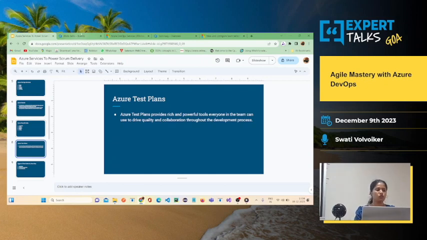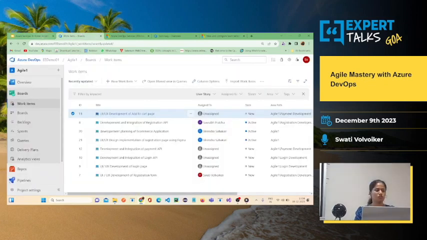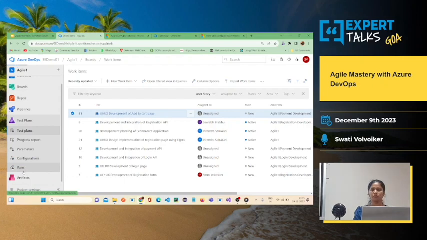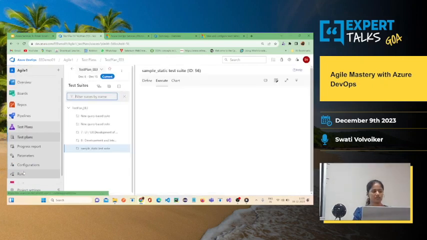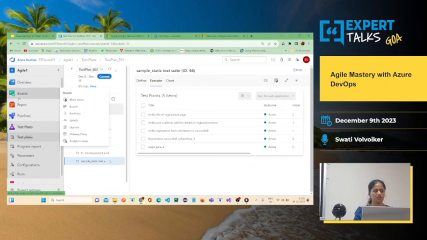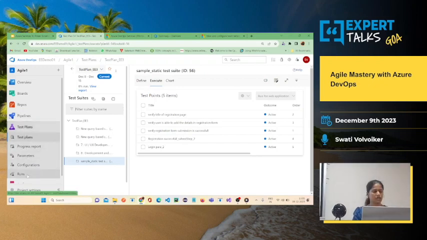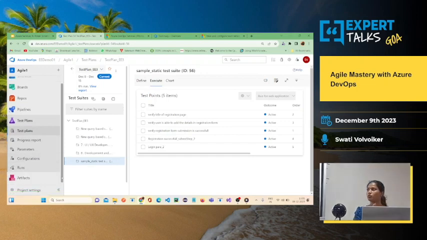Okay, mostly in other software, you will find the test plans or test labs are not present in one software itself. Okay, here you can manage your whole sprint in one software, one web application. You can maintain your repos, pipelines, and create your test suites, test plans, everything under one application. And similarly you can have your artifacts saved also in one software, in one cloud.